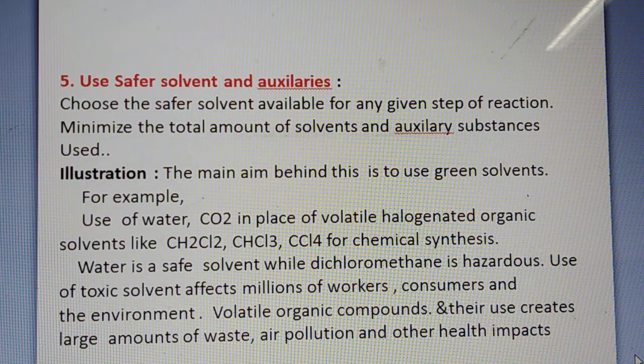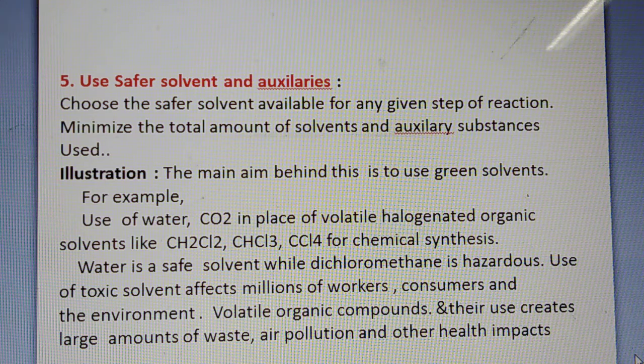What is the next one? Use safer solvents and auxiliaries. Choose the safest solvent available for any given step of the reaction. Minimize the total amount of solvents and auxiliary substances used. So, we have to use a solvent which is safe, and its dependent quantity, that is auxiliaries, should also be safer. The main aim behind this is to use green solvents.